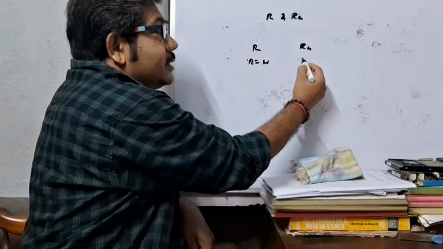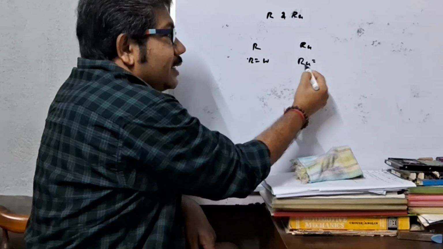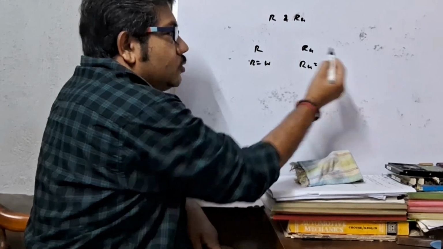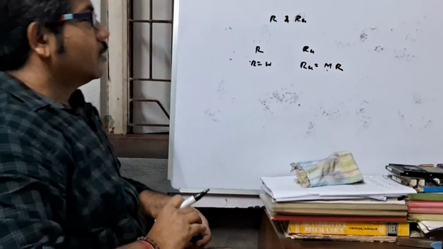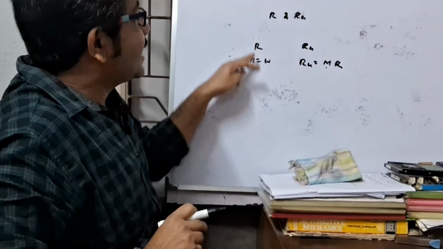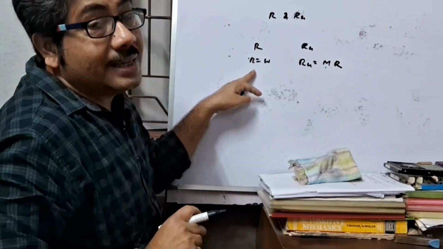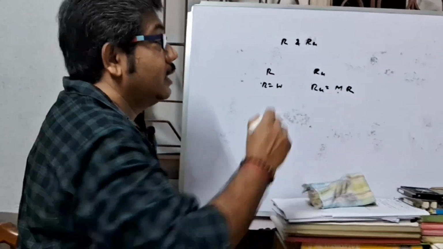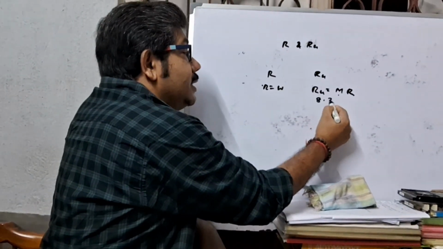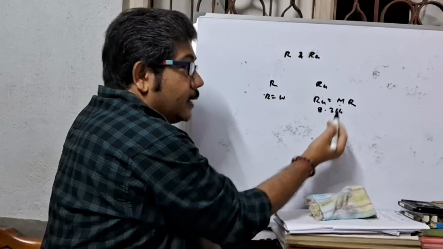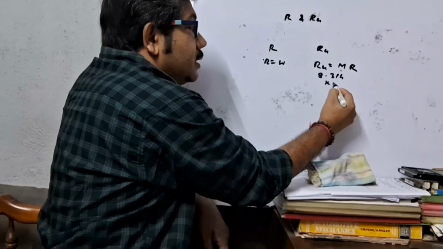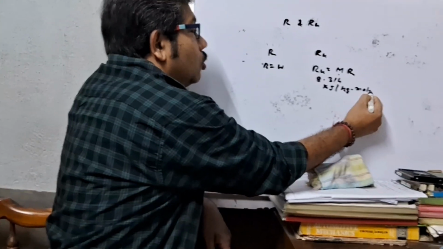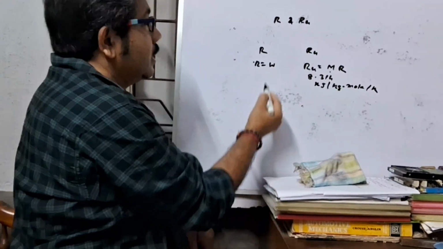And from perfect gas equation, we know that universal gas constant Ru is equal to product of molecular weight into gas constant. Now, gas constant R is different for different gases, but universal gas constant is constant, and its value we know is 8.314, and its unit is kilojoule per kg mole per Kelvin.